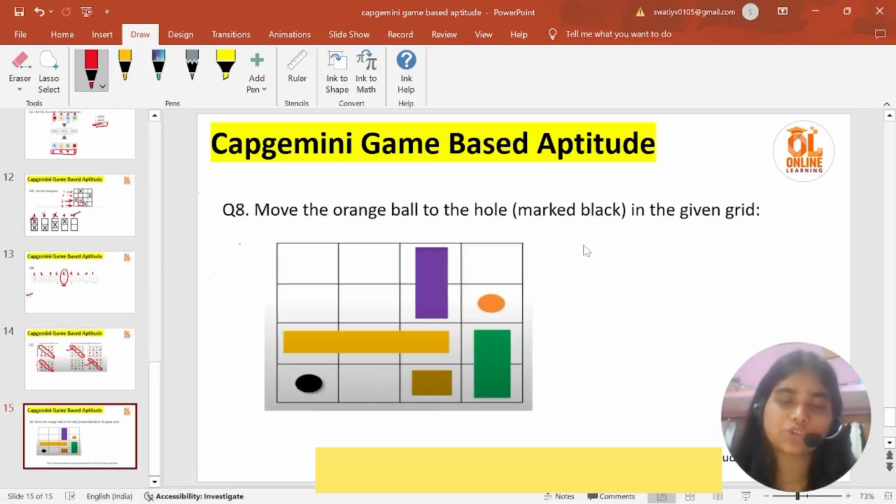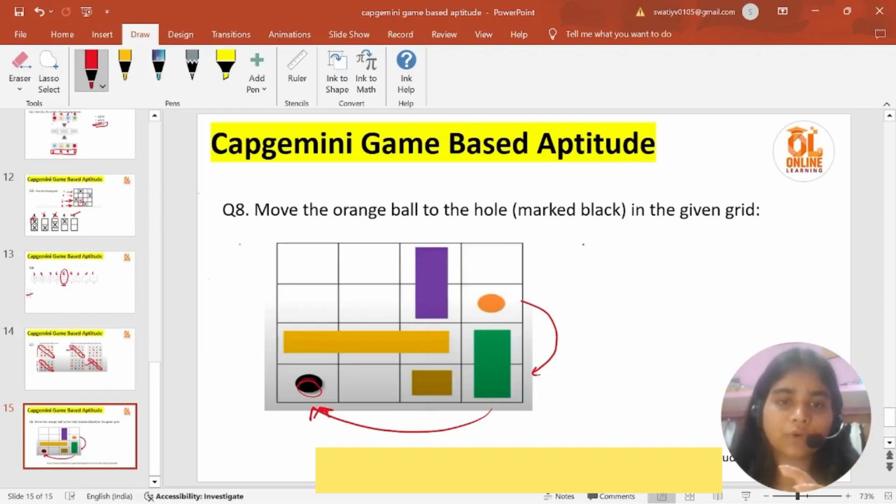So yeah, this is motion based. In this question, you will be given these blocks. I hope every one of you has played this game. In this, what we have to do is bring this ball to this place, into this black hole. The most important thing is that we have to take the minimum number of steps to bring this ball to this place. Every step will be calculated.